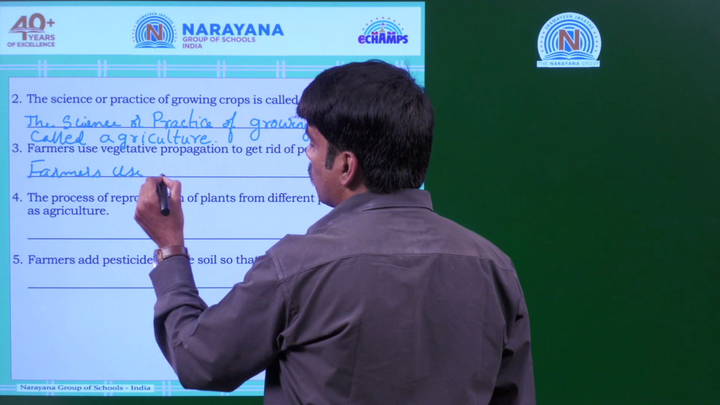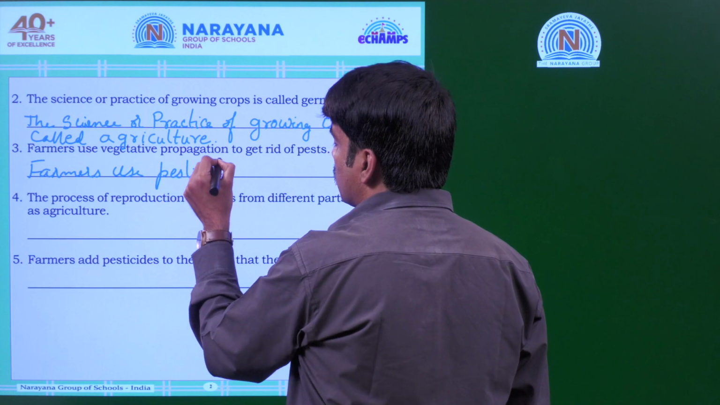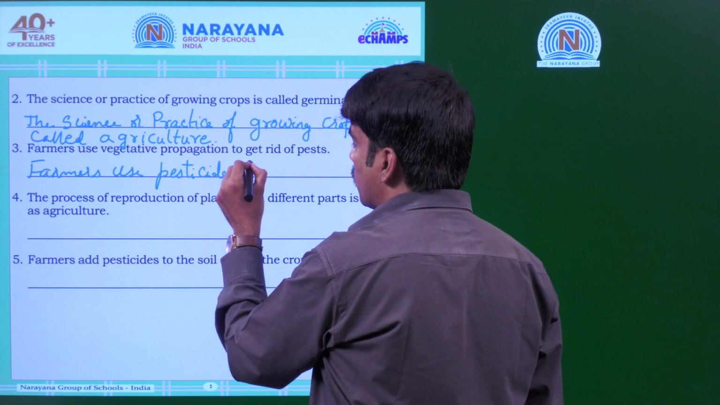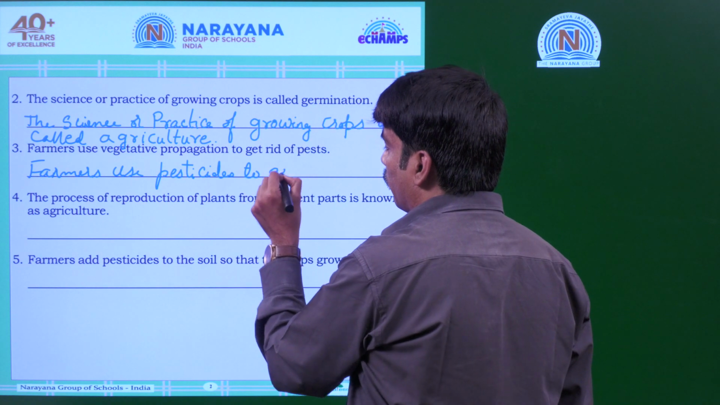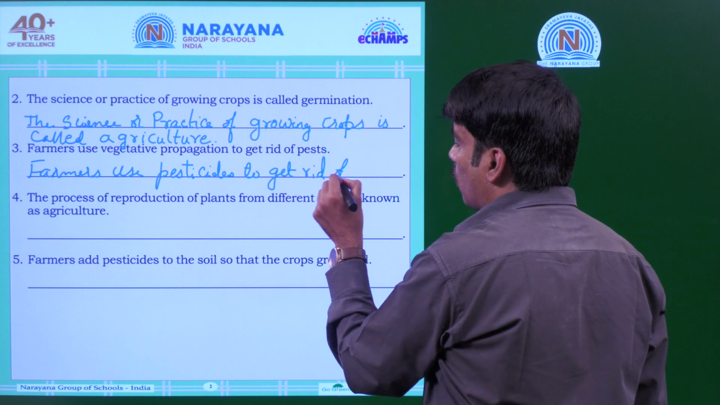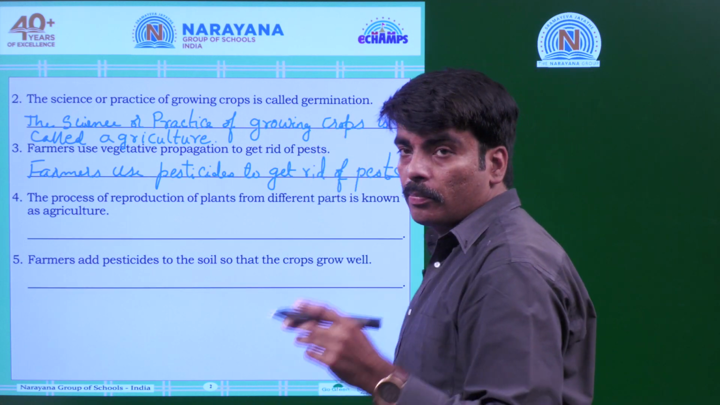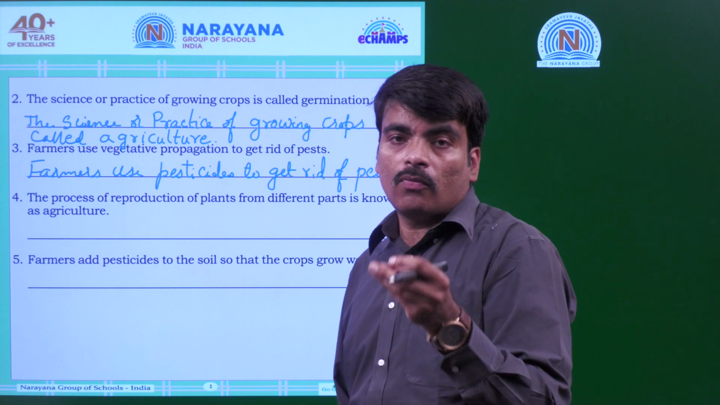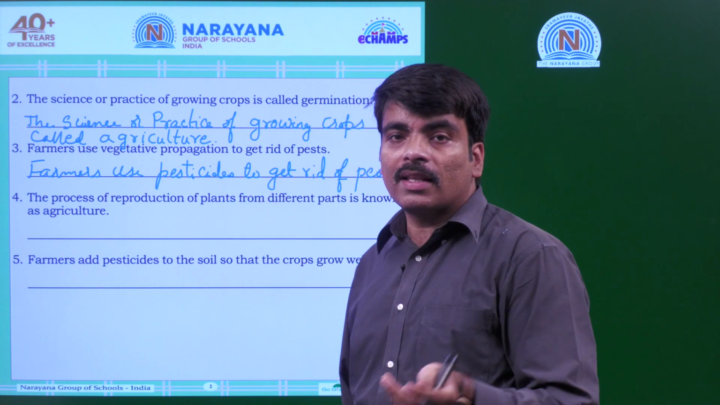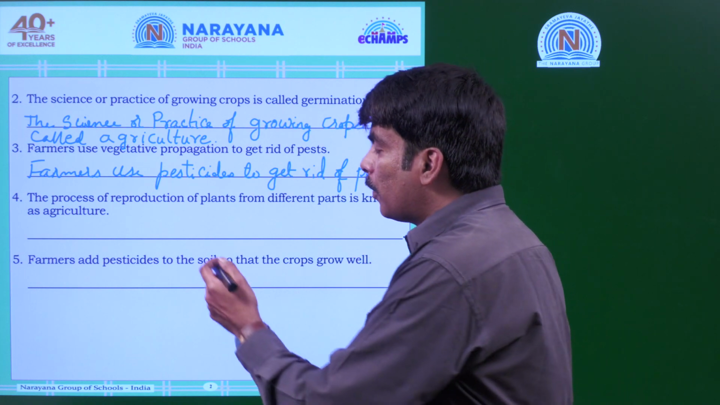Farmers use pesticides to get rid of pests. To kill those pests, farmers use pesticides. They are the chemicals which are used to kill the pests. Okay. Now coming to the fourth one.